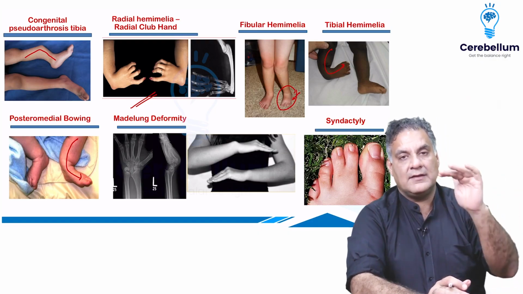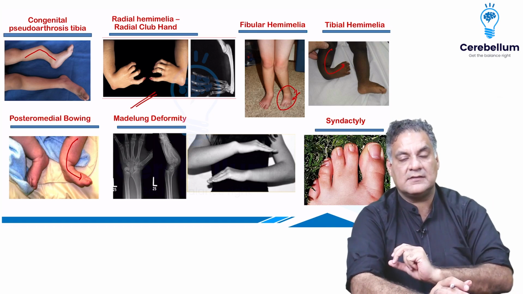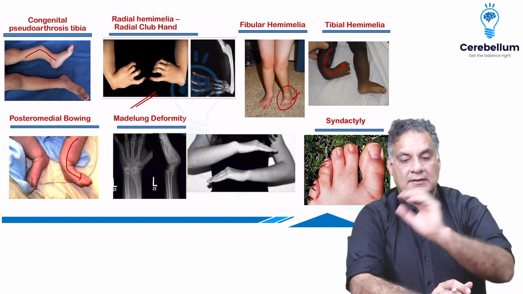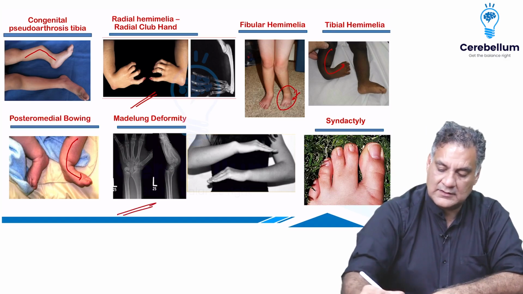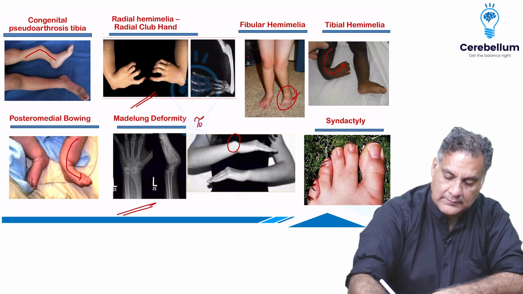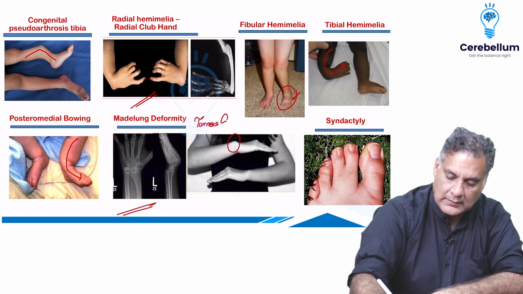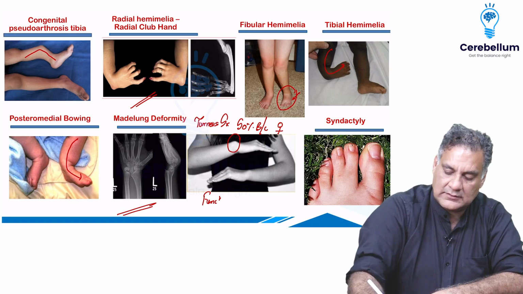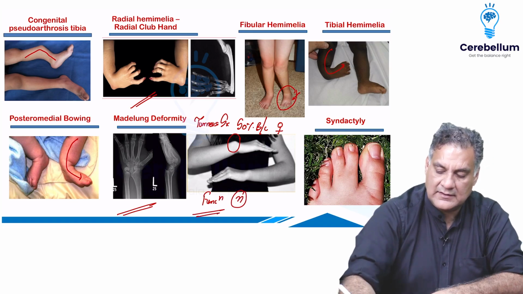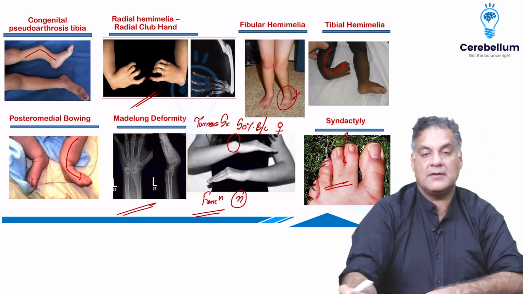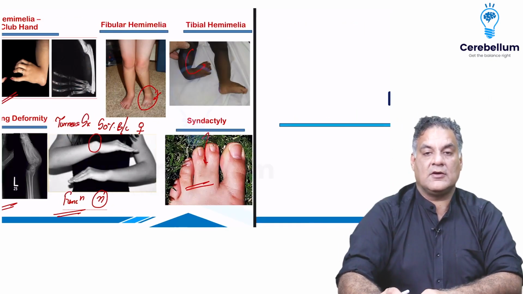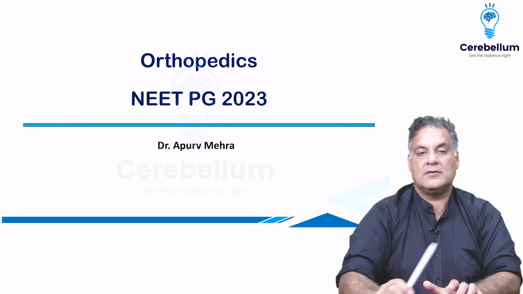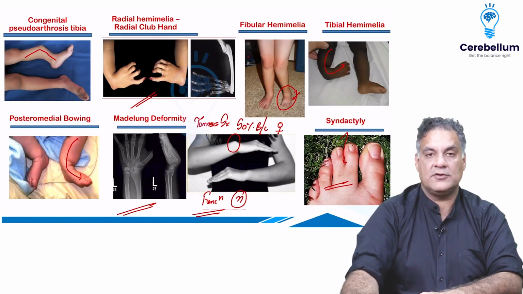Now, when you have less development of one part of the radius, it is called Madelung deformity. Madelung deformity causes prominence of the lower part of the ulna. It is seen in Turner syndrome. 50% of cases are bilateral, more common in females. Functionally, it's almost normal. And my friends, a spot diagnosis: fusion of two fingers or digits is called syndactyly.